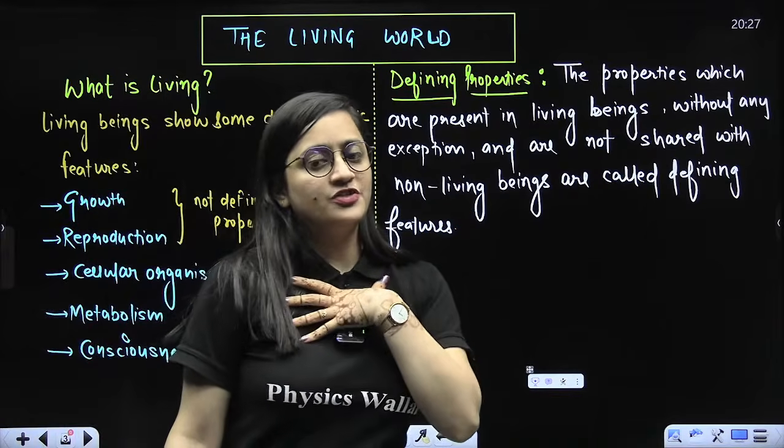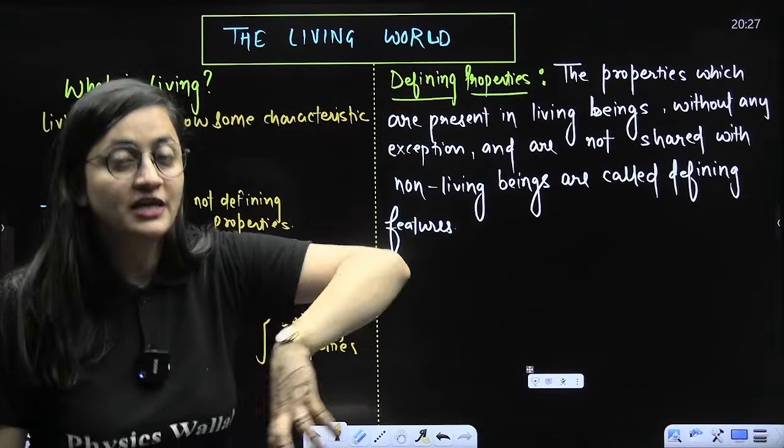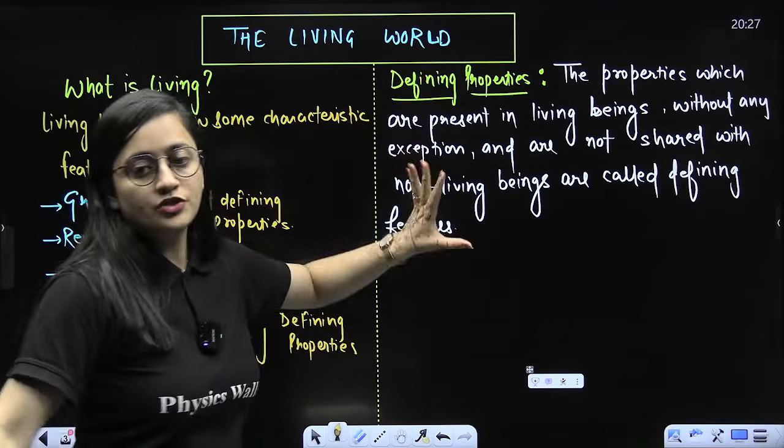So defining properties are simple. You are my best friend. You are not allowed to be best friends with somebody else. You have to be with me. You are just my best friend. This is the logic of defining properties.